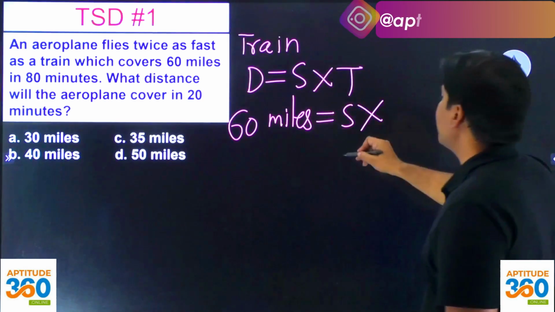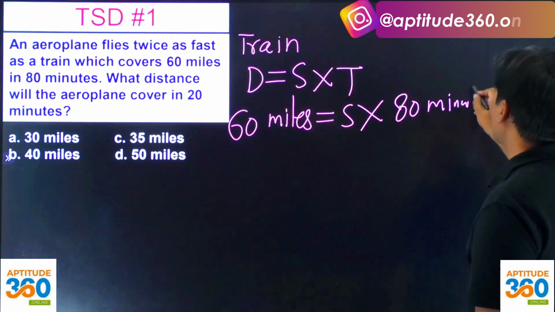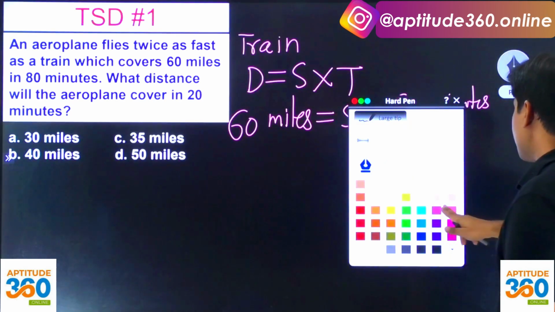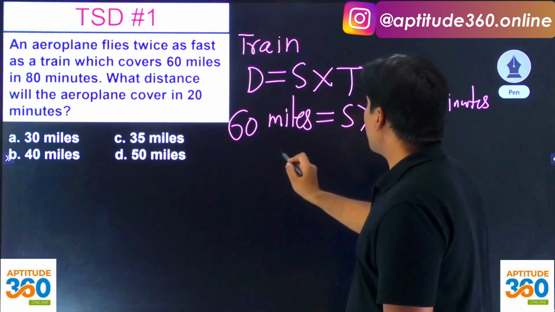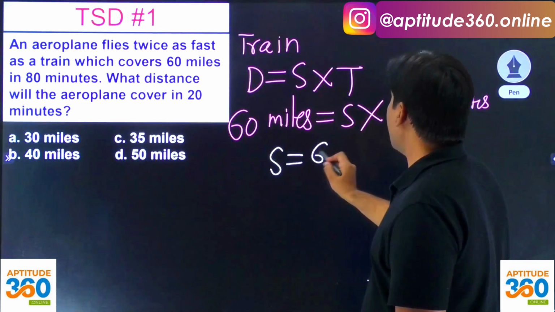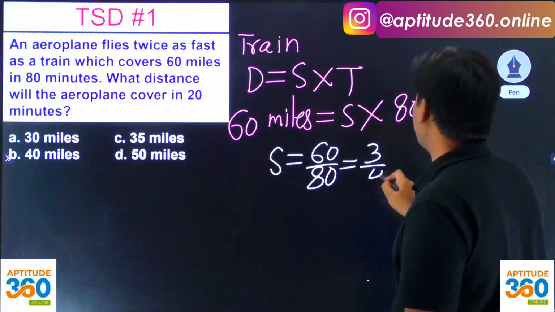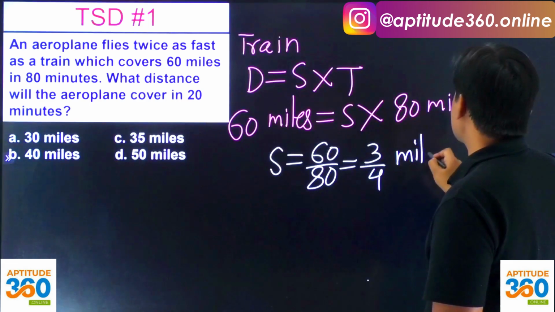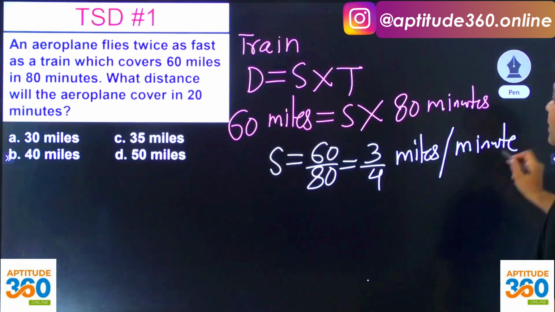Speed has not been given, but time is 80 minutes. So what is the speed of the train? It is coming out as 60 by 80, or you might say 3 by 4 miles per minute, right?